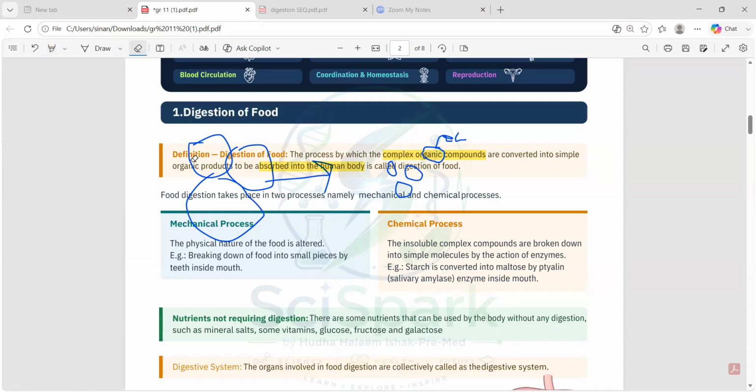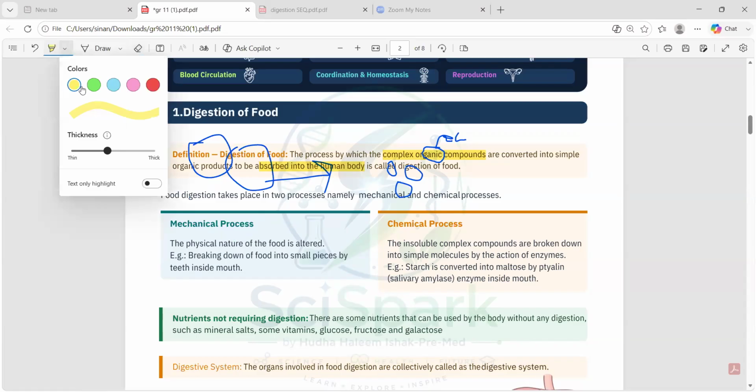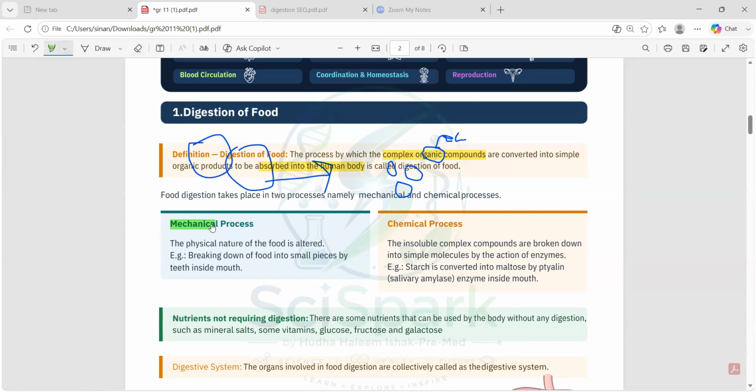So this food digestion can take place in two main methods. Okay, this digestion will be taking place in two main methods. One is the mechanical process. One is what? It is the mechanical process. And the other one is the chemical process. Okay, we have the mechanical process and the chemical process.